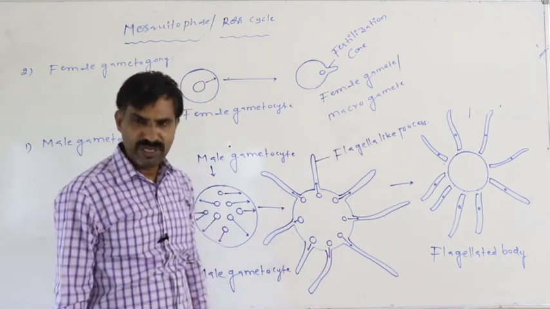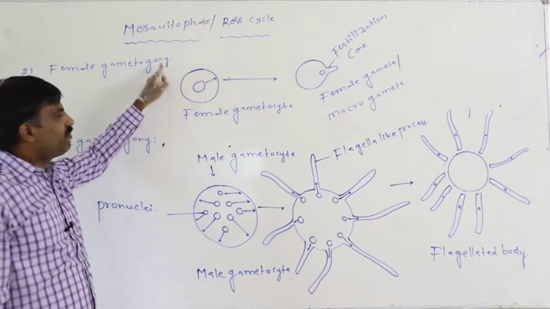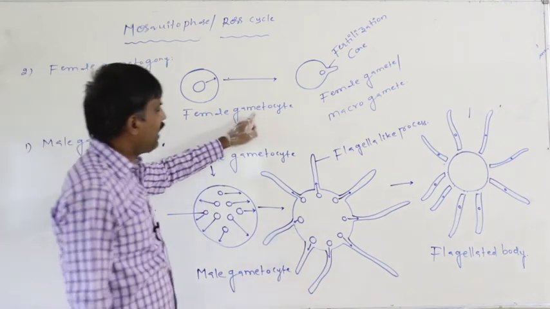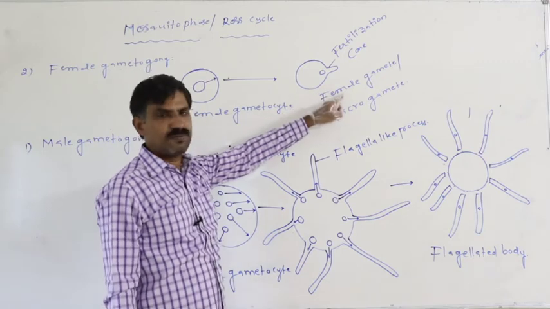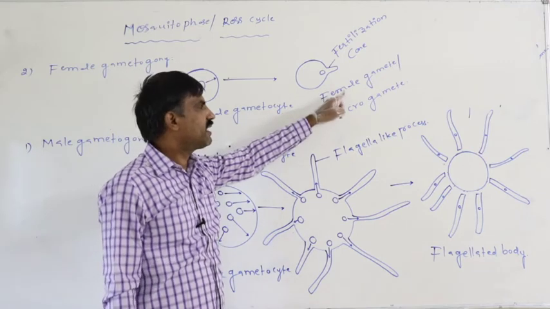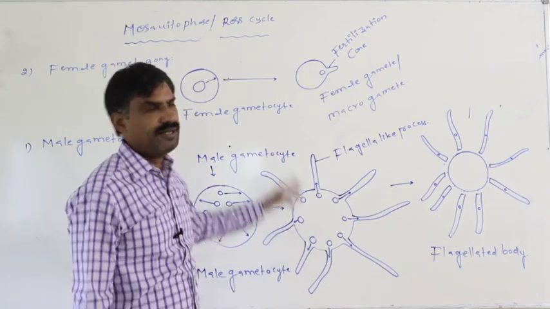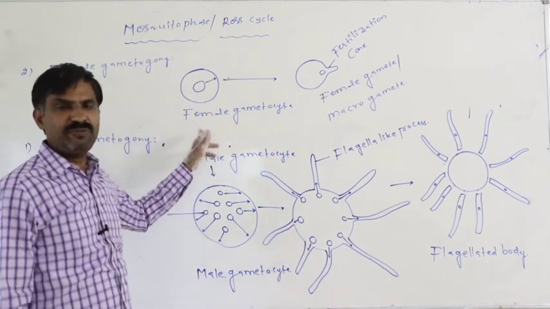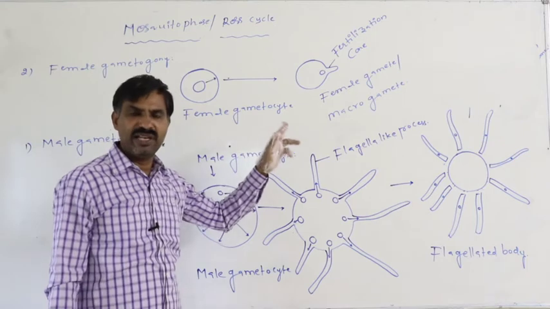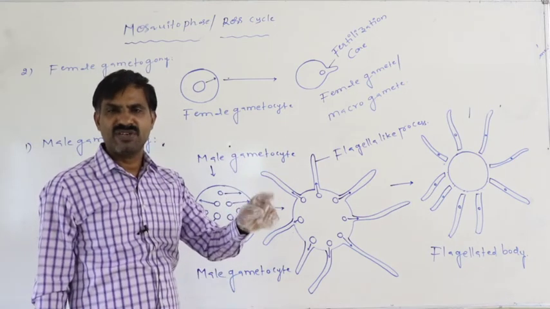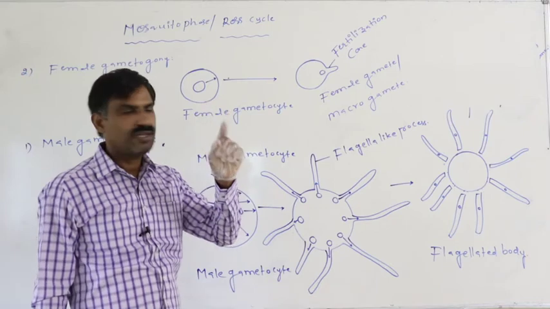macrogamete. Means, in female gametogamy, a single female gametocyte is transformed into a single female gamete. What I am saying is that from a single female gametocyte in female gametogamy, how many female gametes are formed? Only one.